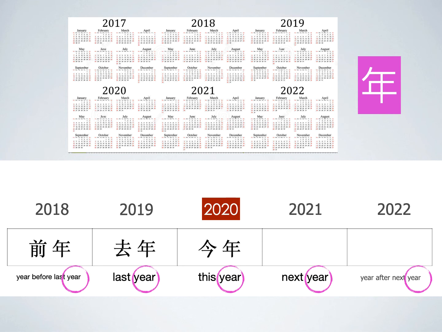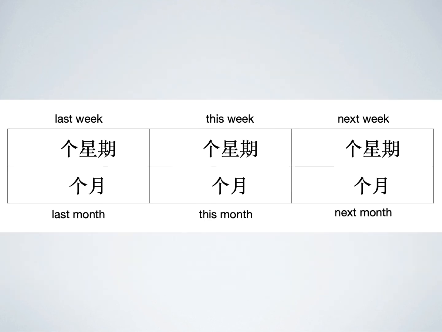The year before last year: 前年，前年。 How about next year? 明年，明年。 And lastly, we have the year after next year. 后年，后年。 That's right.